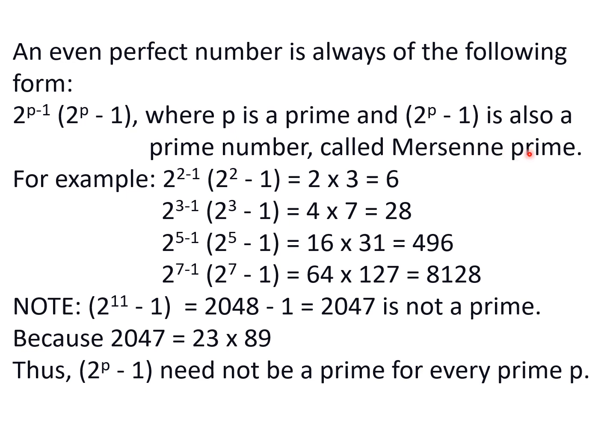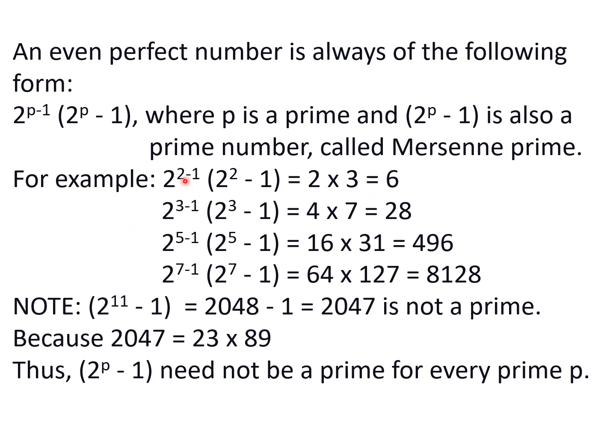Any prime number of the form 2^p - 1 is known as a Mersenne prime number, named in honor of the French mathematician Mersenne. So for example, now let us see all the perfect numbers we have discussed, and we see that they are of this form.